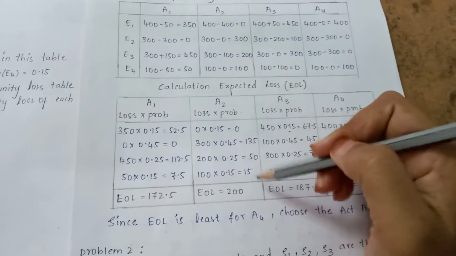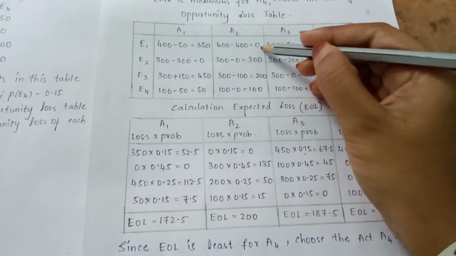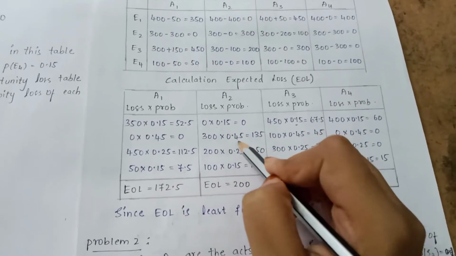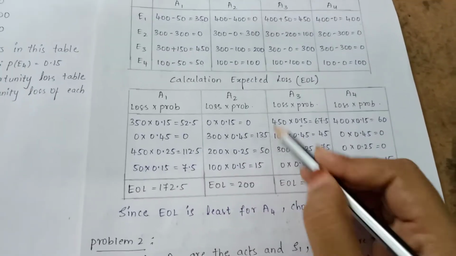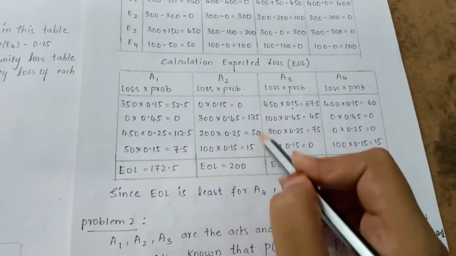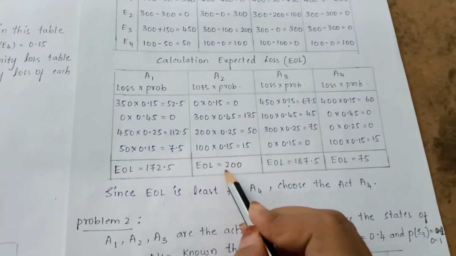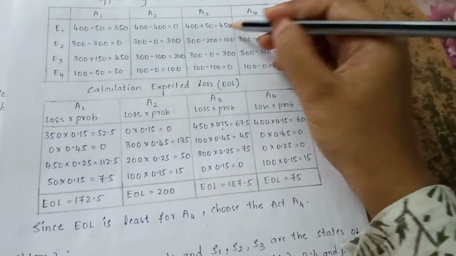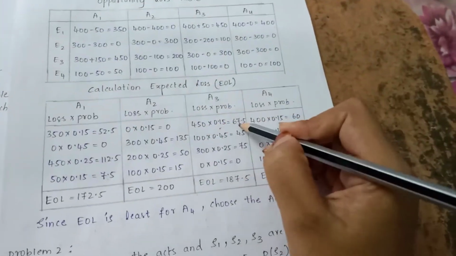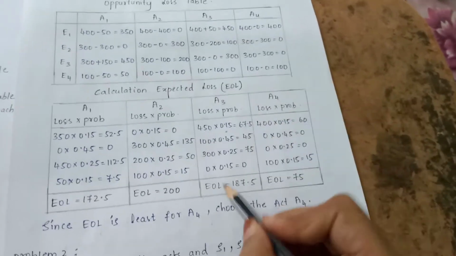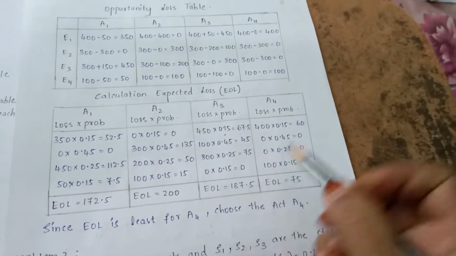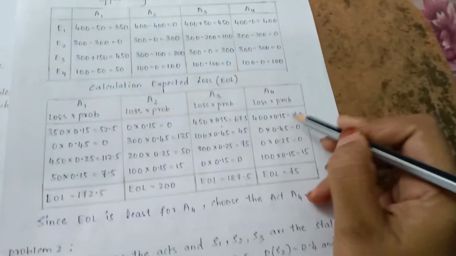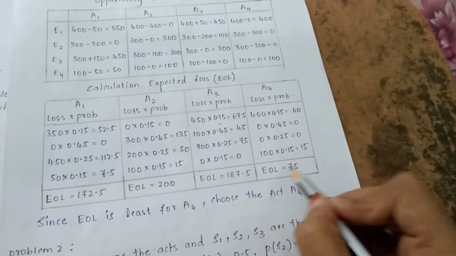And next, coming to the second action, the loss is 0, 300, 200, 100. 0 into probability 0.15, 300 into 0.45. The values are 0, 135, 50 and 15. So here you need to add this, EOL, expected opportunity loss, is equal to 300. And in the same way, for action 3, the values are 450, 100, 300, 0. Into probabilities, the values are this, and the total EOL is equal to 187.5. And next for A4, the values are 400, 0, 0, 100. 400 into probability, 0 into probability. So the total is 75.